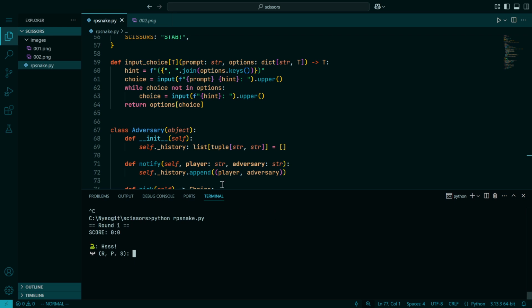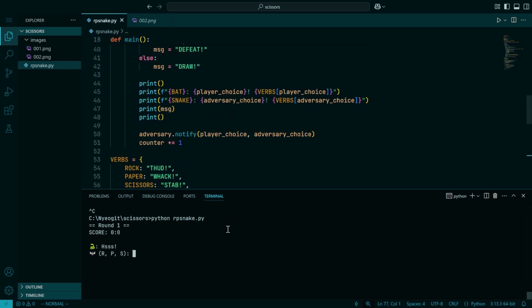So now we have here a snake. It's exactly as I described. We can, of course, pick rock. The snake has picked scissors, so we actually win that one. If I pick rock again, the snake picks paper and wins that one. And if I pick rock again, I beat the snake. We can play out a few rounds.